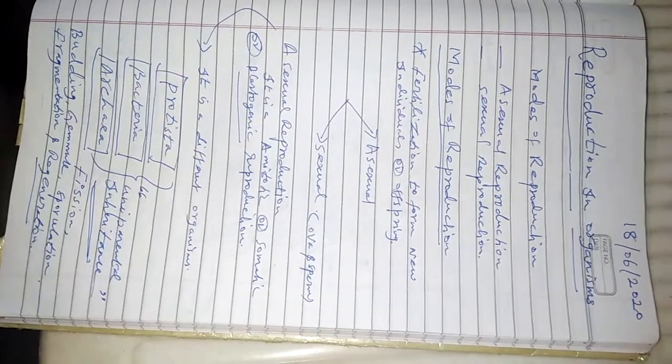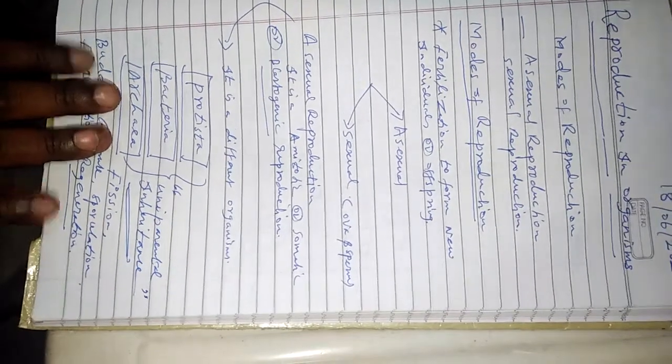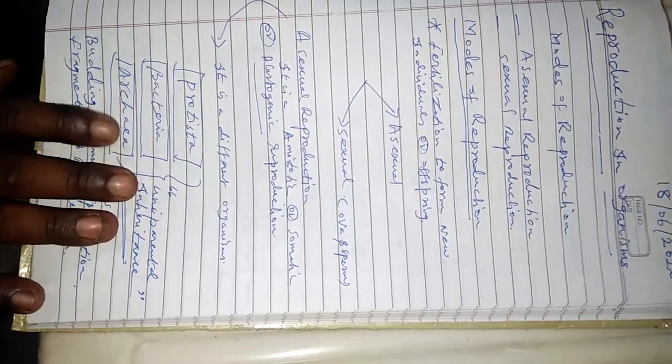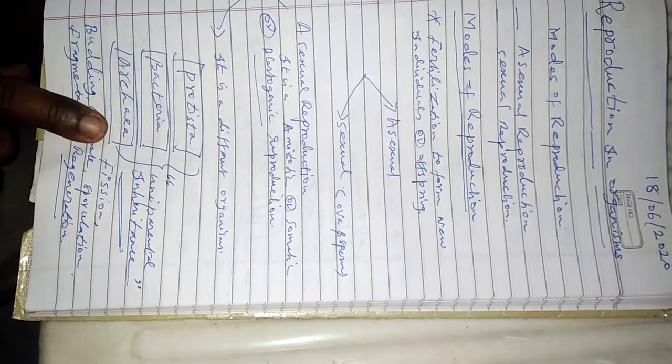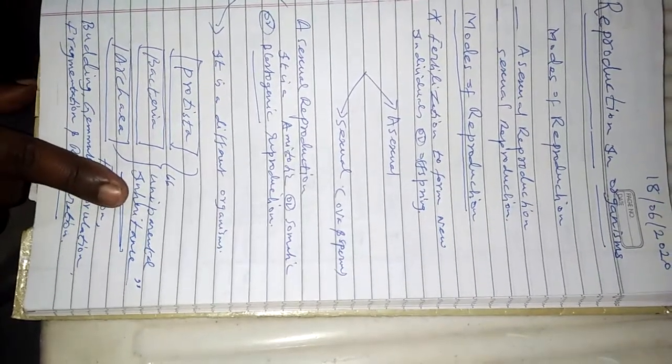Under asexual reproduction in living organisms, that means in different organisms based on cell walls like protista, bacteria, archaea, it is uniparental inheritance.